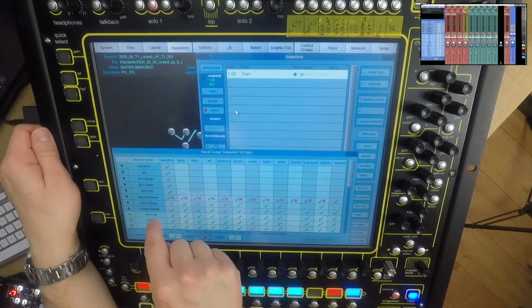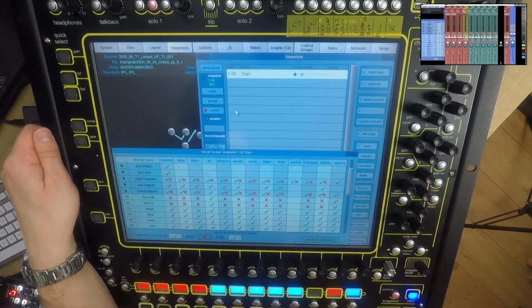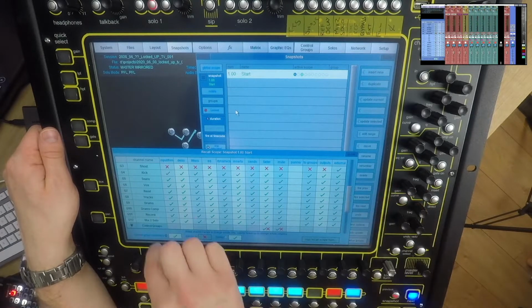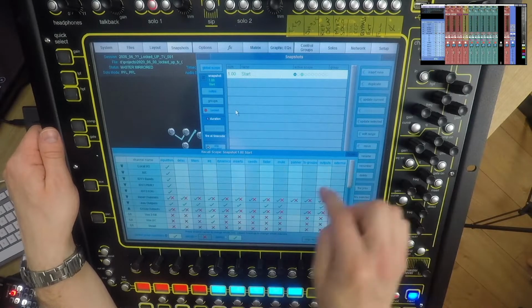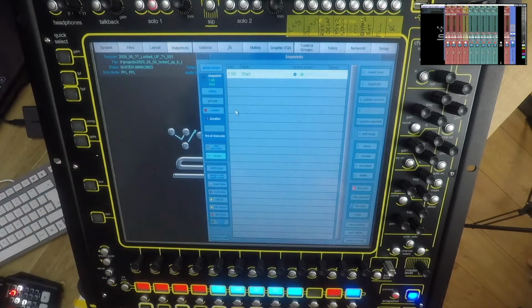So for example, the vocal to fill and vocal to center, I want to save everything on those except the EQ, because I might recall the EQ on a band by band basis depending on if I have any gain before feedback issues. So the EQ might be recalled specific to a band, but I don't want the fader or the mute or anything to recall. I want to just know that anything I do to that is global across the session. And then I also want to save out my shout and also my mixed solo, so nothing changes from snapshot to snapshot.